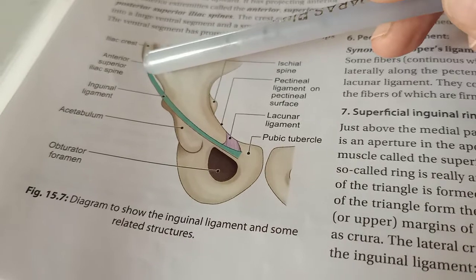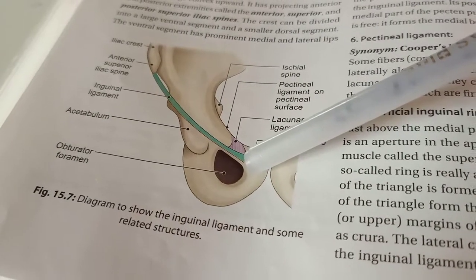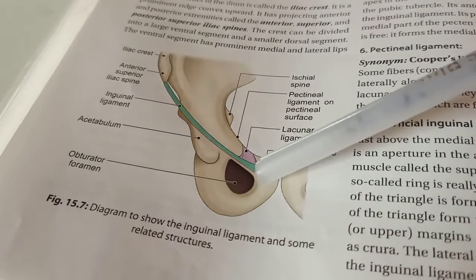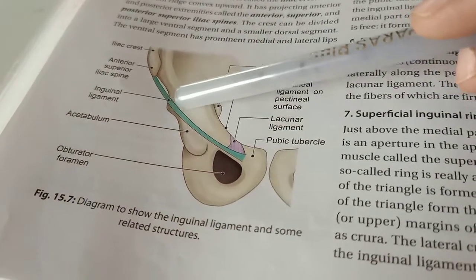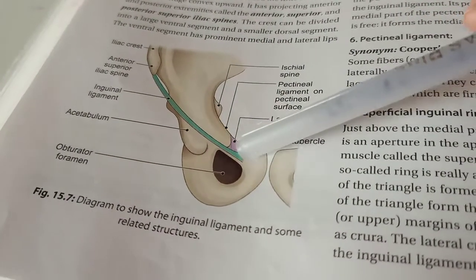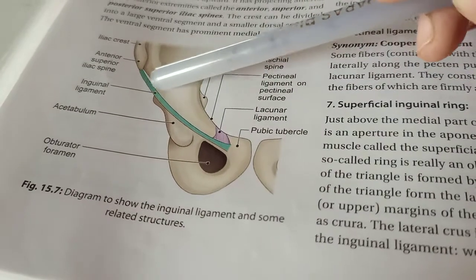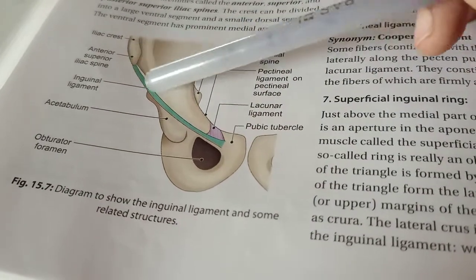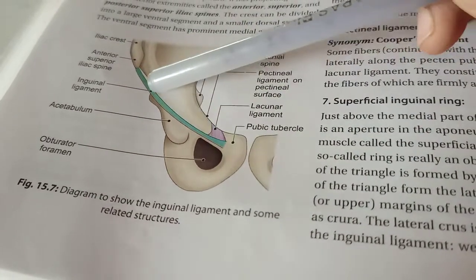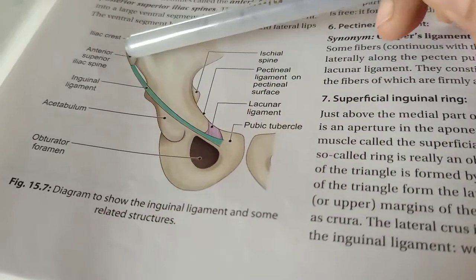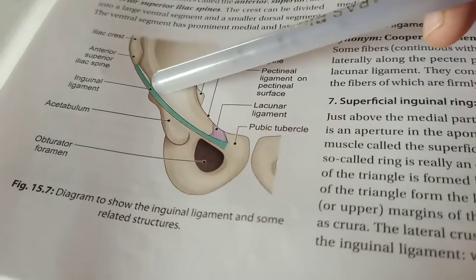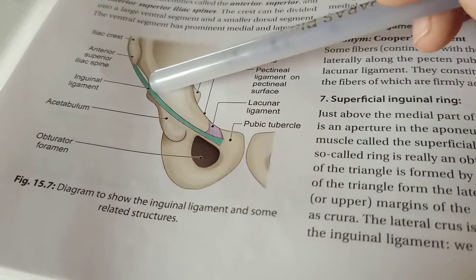So the formation is from the external oblique muscle aponeurosis. It folds on itself and becomes a thickened structure, and then it forms a ligament. So this is the formation of the inguinal ligament.